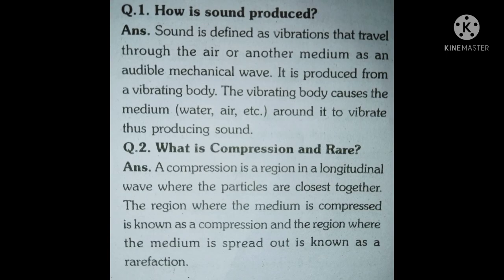First, how is sound produced? Answer: sound is defined as a vibration that travels through the air or another medium as an audible mechanical wave. It is produced from a vibrating body. The vibrating body causes the medium, water, air, etc. around it to vibrate, thus producing sound.